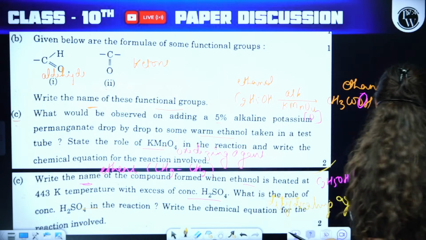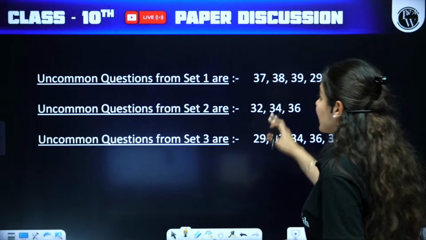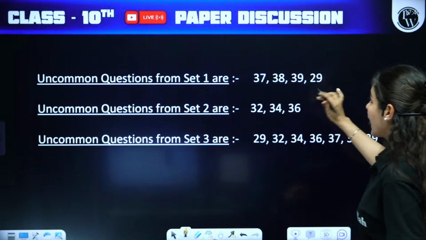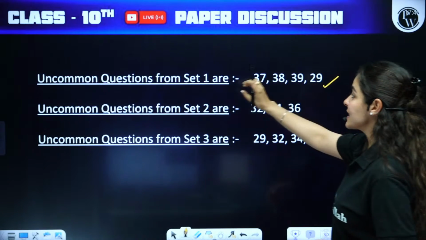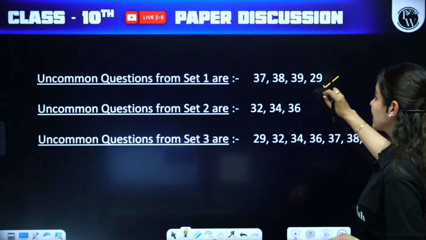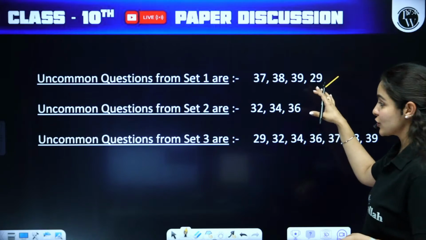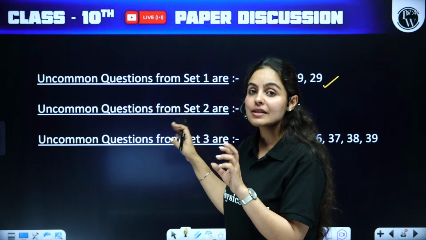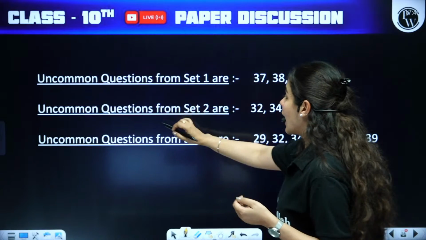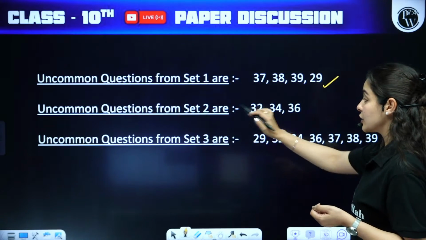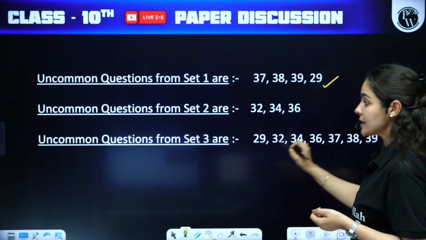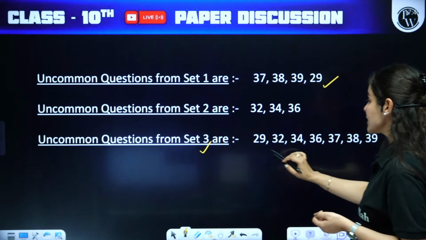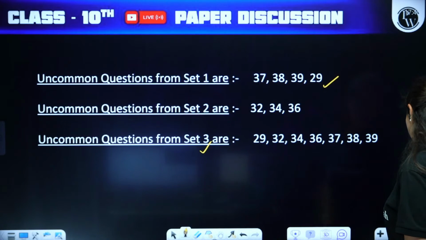These are the uncommon questions, so please check them out. If you've got set number 1, questions 37, 38, 39, 29 are uncommon questions, which are not there in other sets. Uncommon questions for set number 2 are 32, 34, 36. Uncommon questions of set number 3 are 29, 32, 34, 36, 37, 38 and 39.